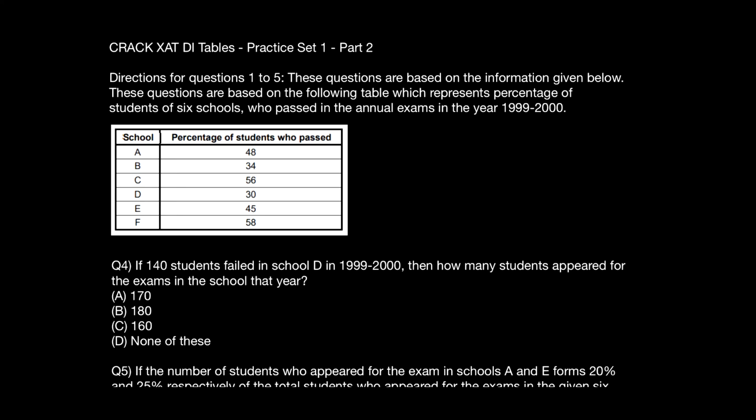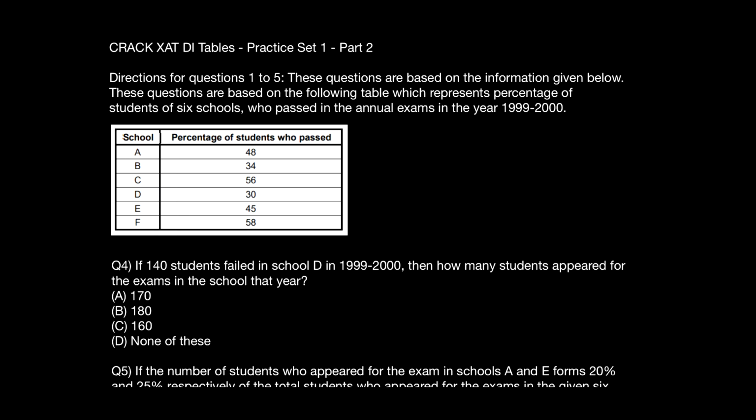Question number 4 says, if 140 students failed in school D in the year of 1999 and 2000, that's the data given to us right here, then how many students appeared for the exam in the school that year? That's called reverse percentage. That's just like if I say that there is 20 grams of sugar left in the container, and that's just 20% of what I got yesterday. So that would be equal to the value that I got. How much? I got 100 grams of sugar yesterday. So 20% accounts to 20 grams, so 100% accounts to 100 grams. You are using the unitary method. We'll do the same thing over here as well.